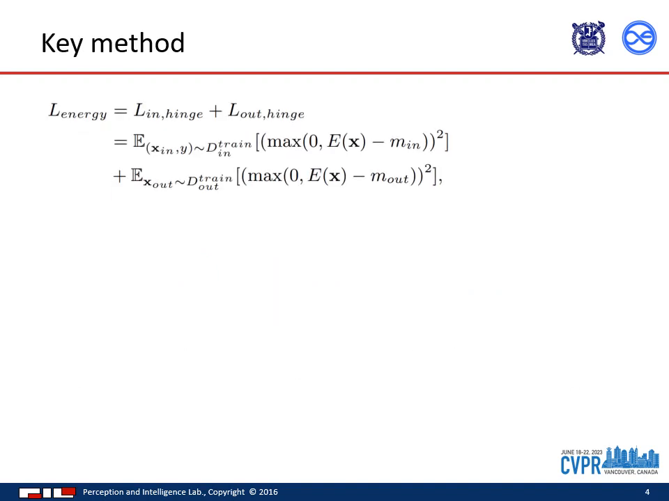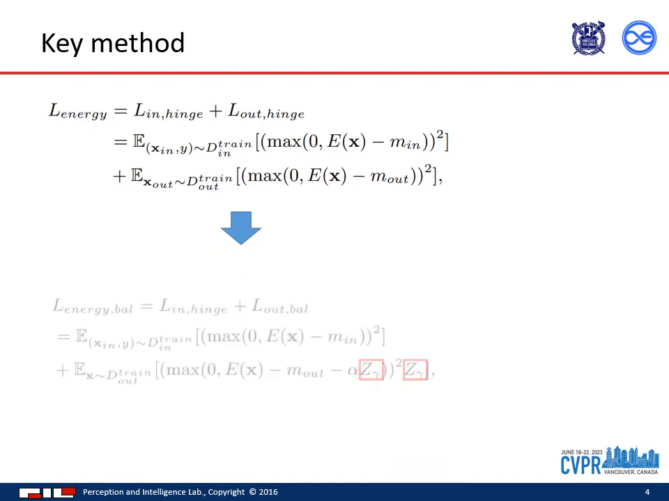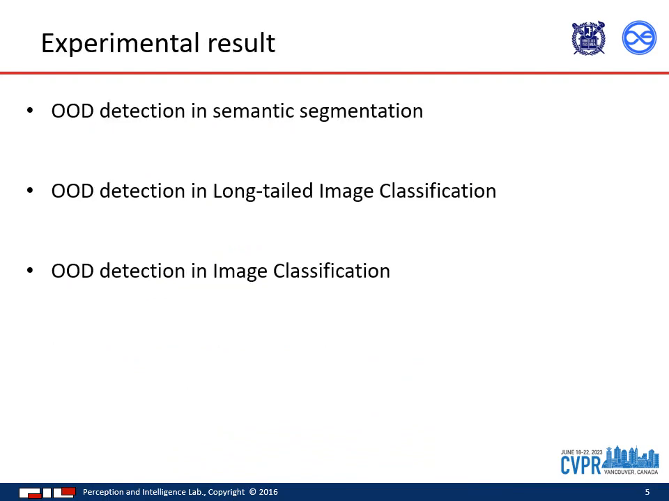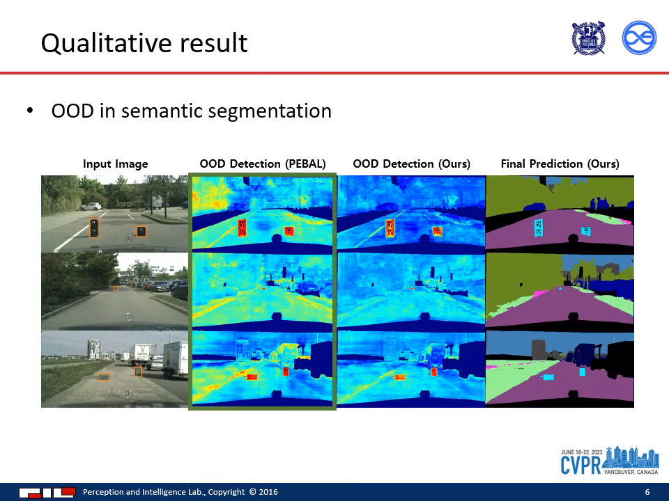To handle this issue, the loss I propose is a modified version of the previous energy loss. The key difference, shown in the red box, is that it provides the adaptive loss for outlier data based on the parameter z. We verify the effect of the unknown loss in the following three tasks. This is our qualitative result for semantic segmentation task.